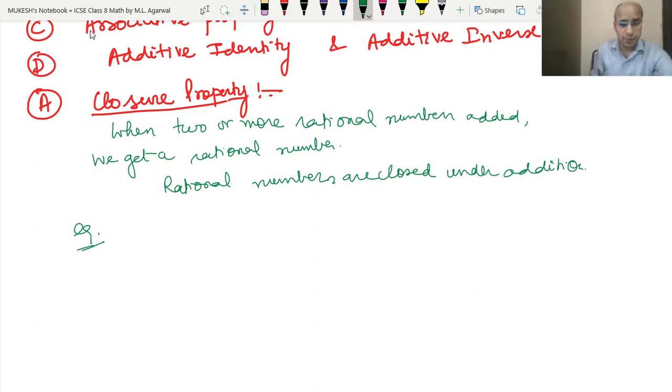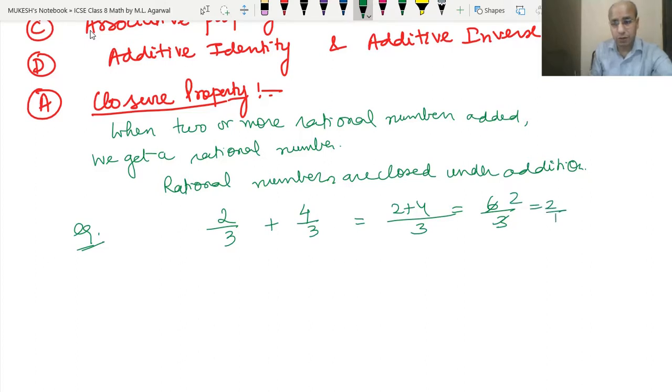Let's say a number like 2 upon 3, and let's take a number like 4 upon 3. When we add these, it becomes 2 plus 4, that means 6 upon 3, which is a rational number. Even if we reduce it, it becomes 2, and we can write 2 upon 1, so it is a rational number.